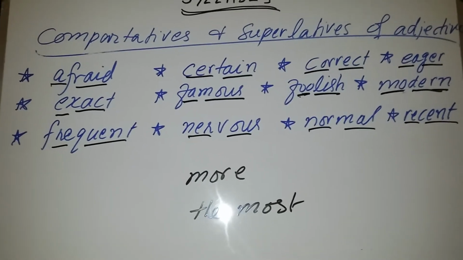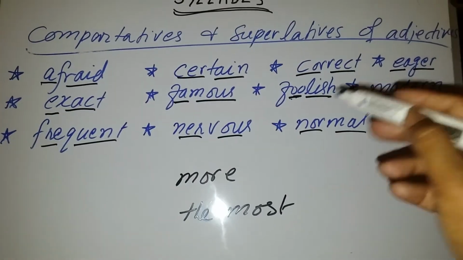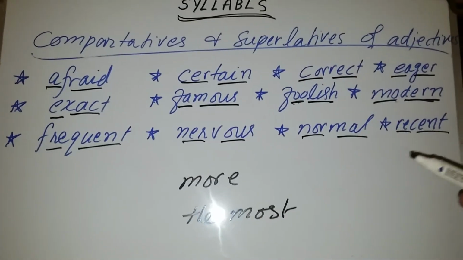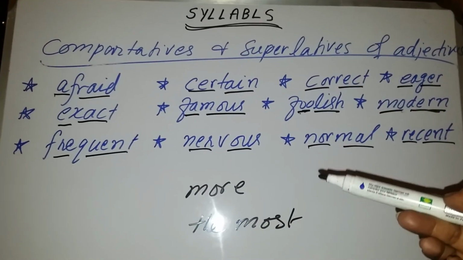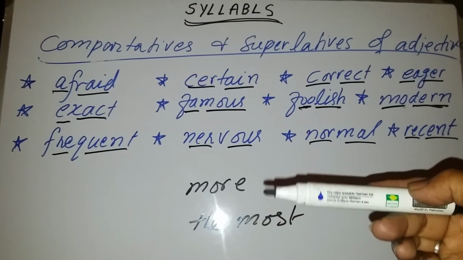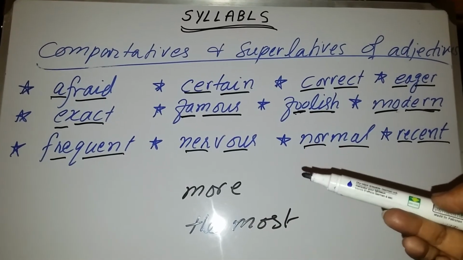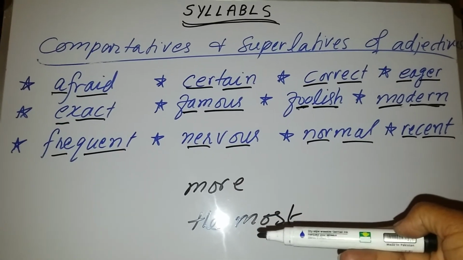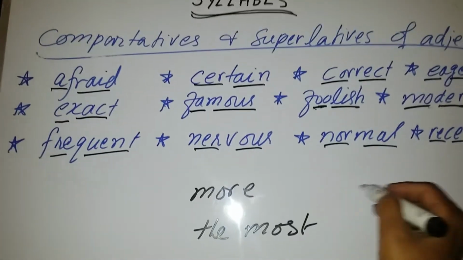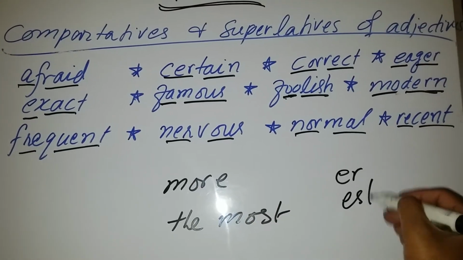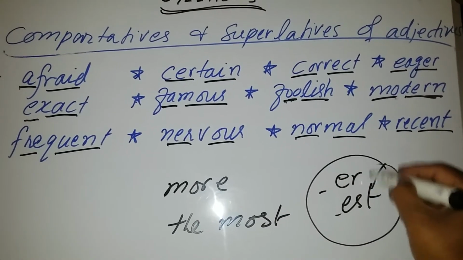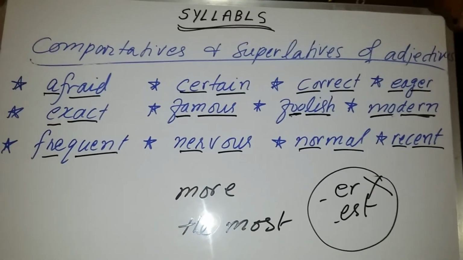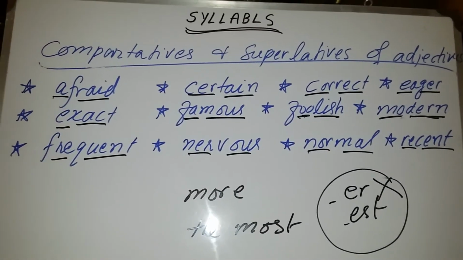So wherever you find these type of double unit adjectives, you will at once convert them into comparative and superlative by using more and the most before them. No ER and EST will be used after these double unit adjectives.